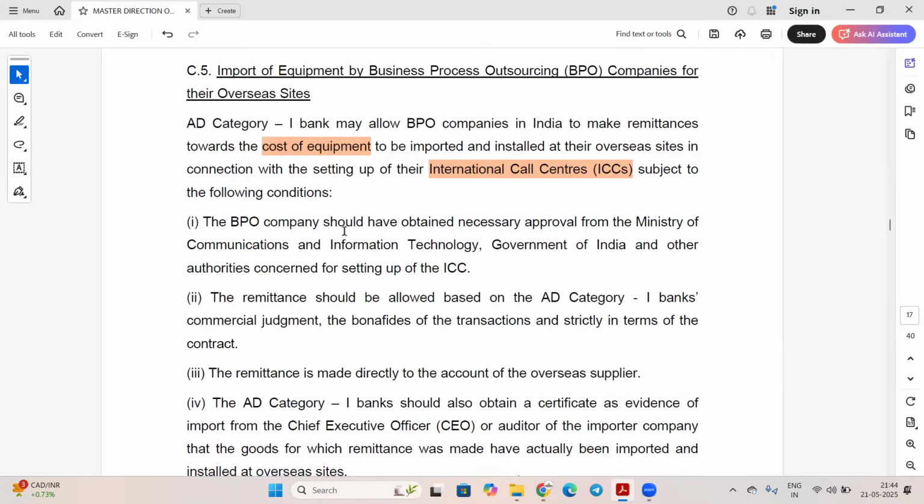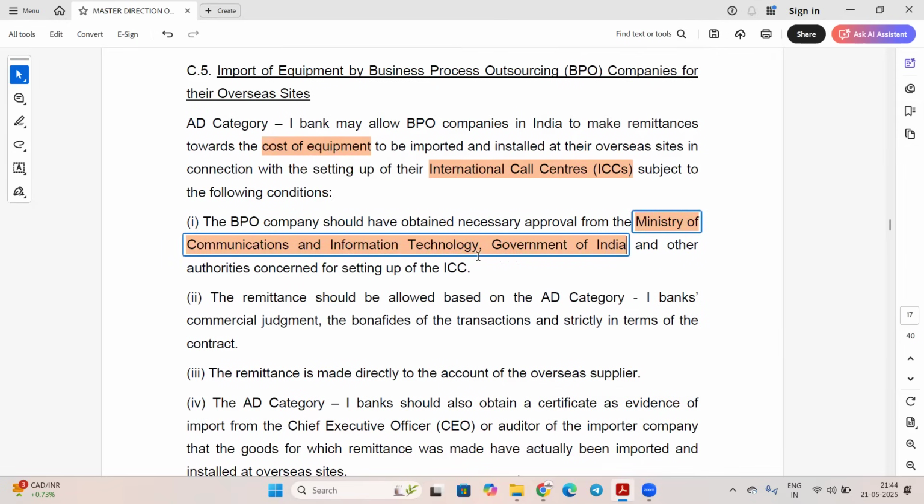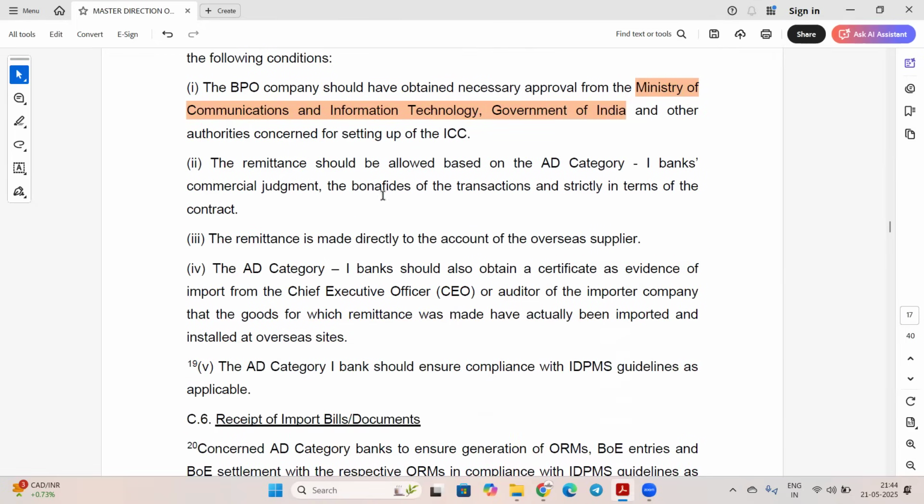The BPO company should have obtained necessary approval from the Ministry of Communication and Information Technology, Government of India, and other authority concerned for setting up of ICC, International Call Centers. This you can remember.